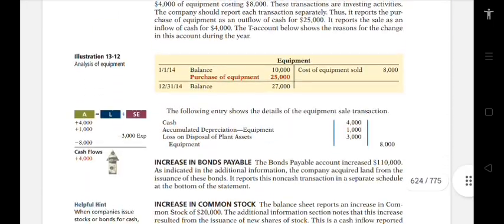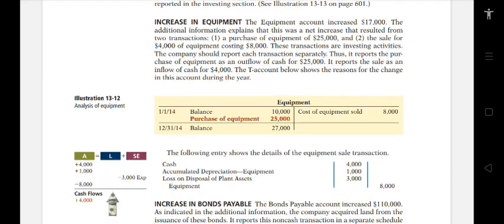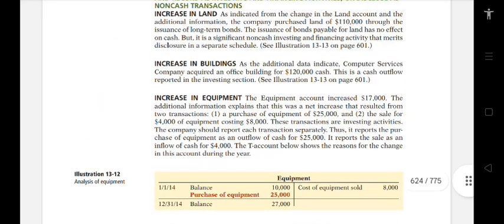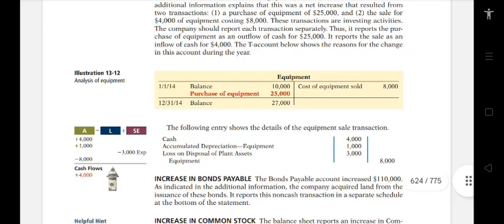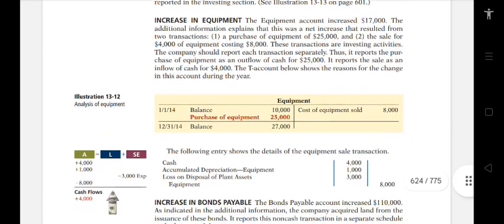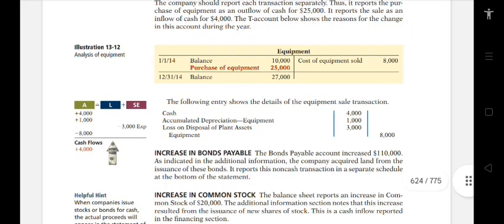So for the illustration 13-12, we have the analysis of equipment. I will explain how they solve this problem.